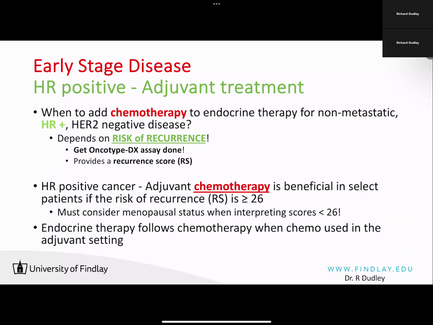When we come back, we are going to pick up with our discussion on treating early stage disease, hormone receptor positive. Talk to you soon.